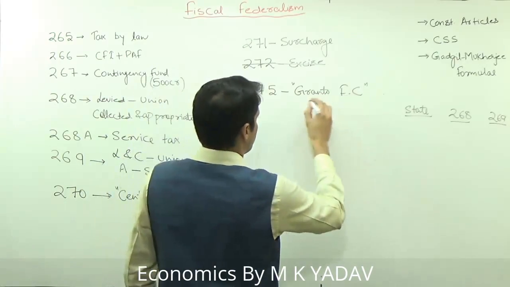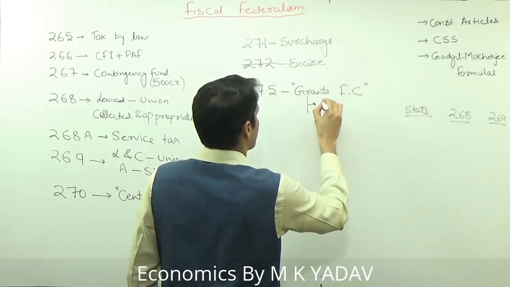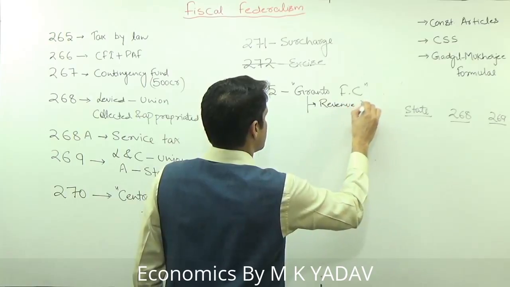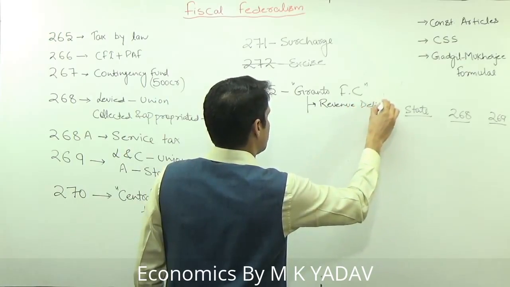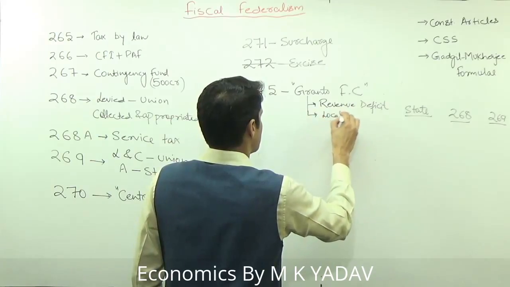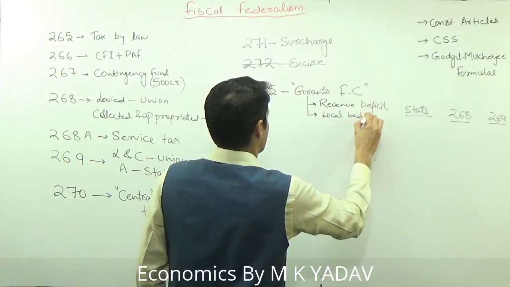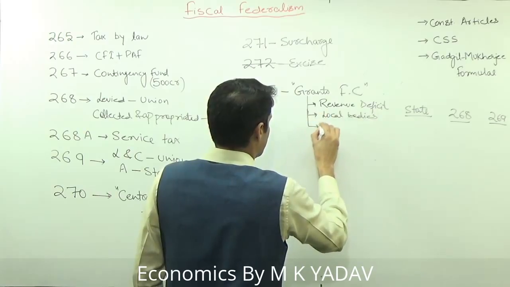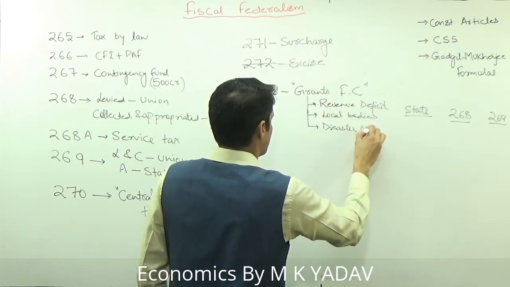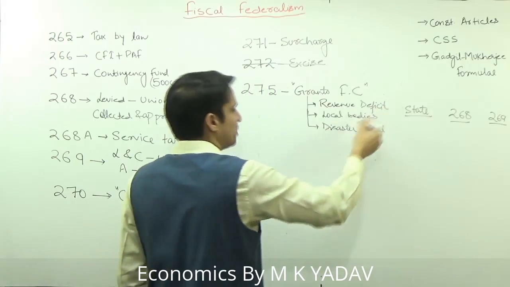So grants given by Finance Commission means, first, to compensate your revenue deficit, which we will discuss in detail in the 14th Finance Commission. Then to local bodies, and then for disaster management. Just for the information I am giving you some values.